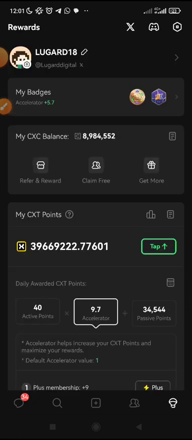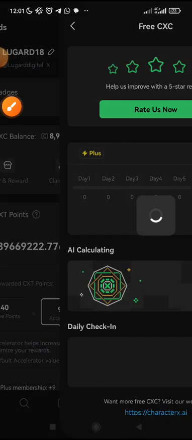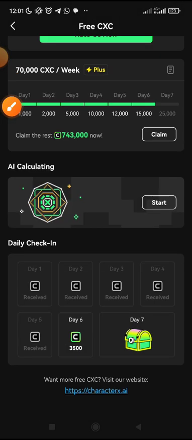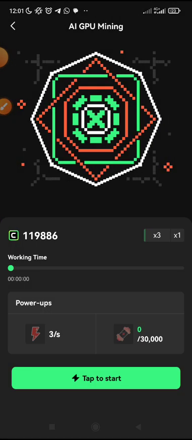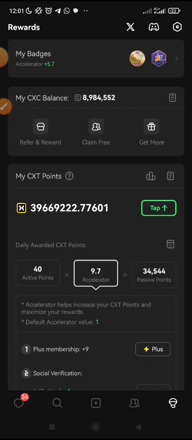Secondly, build your team and share this with your friends. It also helps you to boost more of your points. Now, the next thing is to make sure you log in every day to claim your CXT. Click on claim free. You see this, I've claimed for day 5. I've claimed today. This one is no more working. It has required subscription, but don't do that. Just make sure that you've done that.